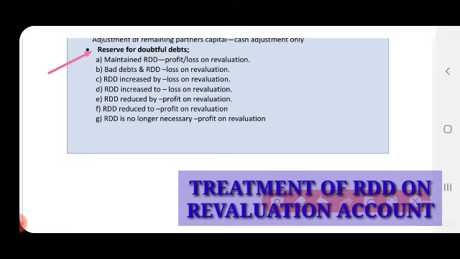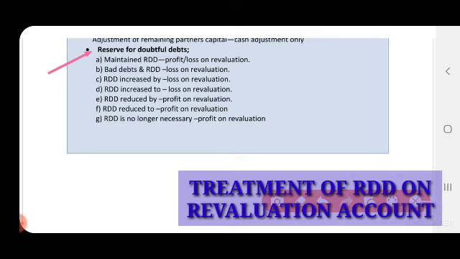Reserve for doubtful debts. Maintain RDD, that is profit or loss on revaluation, that is loss. Bad debts and RDD, loss on revaluation.